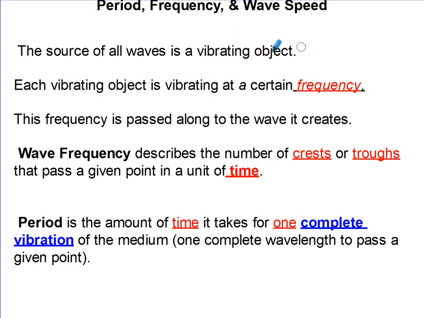Now, remember, the source of all waves is a vibrating object. It doesn't matter if it's a slinky wave, a light wave, a sound wave. And every object that's vibrating has a certain frequency. Remember, this is our F, and we tend to describe waves with frequency. When your hand is vibrating with a certain frequency, this frequency is passed along to the wave.